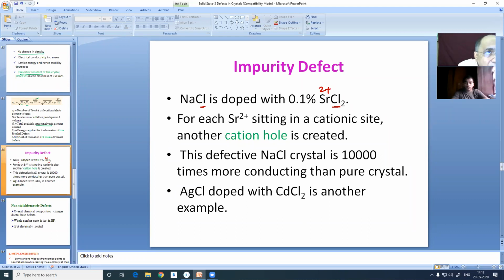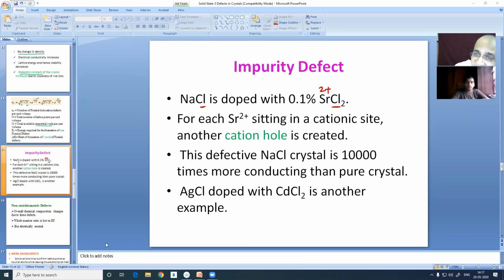So what will happen? Since the calcium position is now occupied by a unipositive sodium ion, undoubtedly one anion will be missing. Dibya, yes? Good afternoon, sir. Sir, an anionic hole will be created. Precisely, an anionic hole will be created.